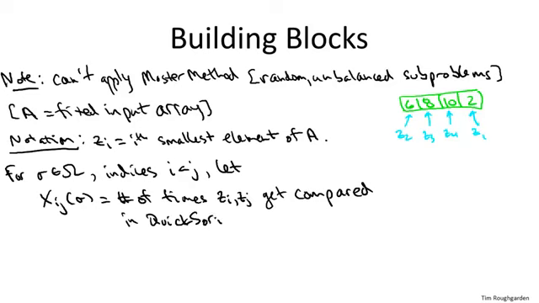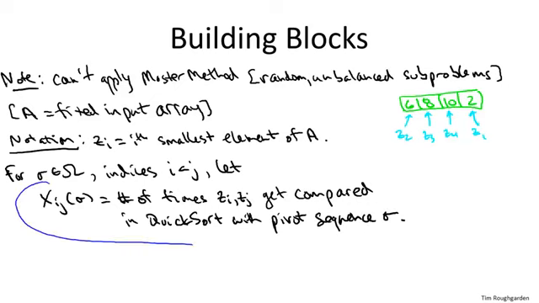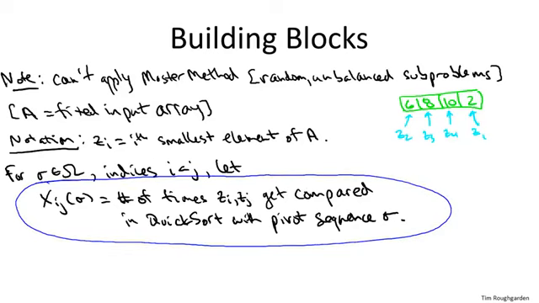So for something like the third smallest element and the seventh smallest element, that's when i equals 3 and j equals 7, X37 is asking how many times those two elements get compared as quicksort proceeds. And this is a random variable in the sense that if the pivot choices are all predetermined, if we think of those being chosen in advance, then there's just some fixed deterministic number of times that z sub i and z sub j get compared. So it's important you understand these random variables X sub ij.